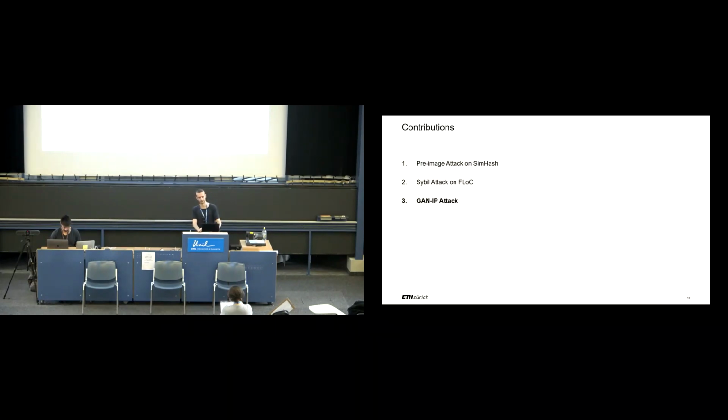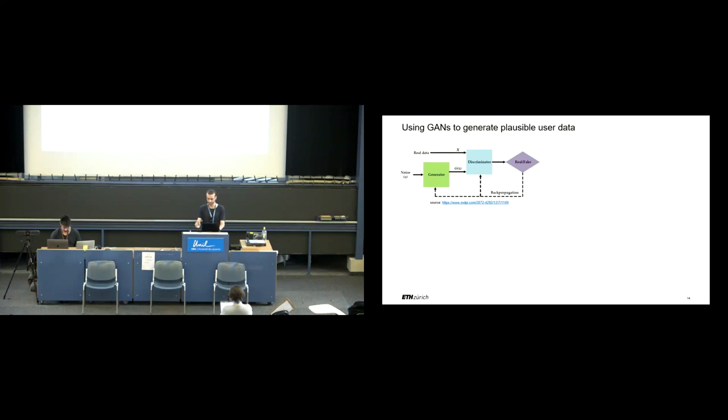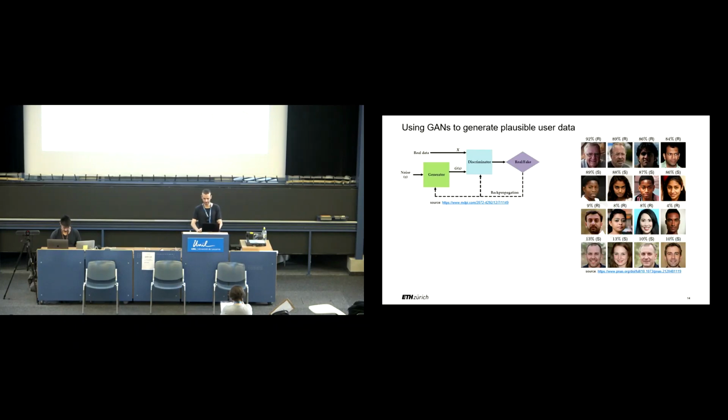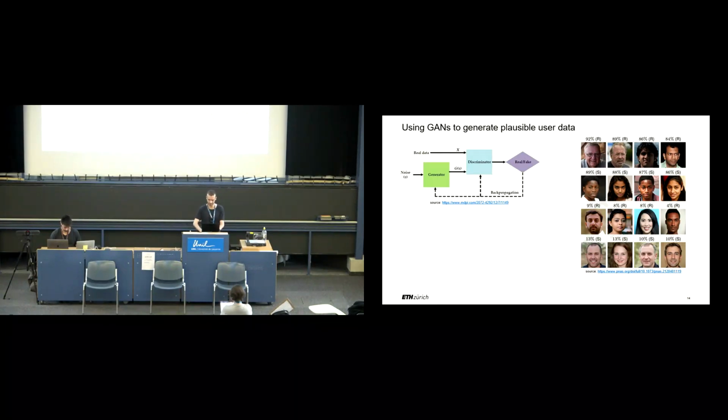Until now, we did not have a way to generate plausible user history for our attack. Generative adversarial networks are known for being able to generate new samples from the same distribution as the training data. A GAN consists of a generator and discriminator that compete against each other to generate realistic synthetic data. Studies demonstrated that GANs can generate highly realistic faces, hard to distinguish from real ones.